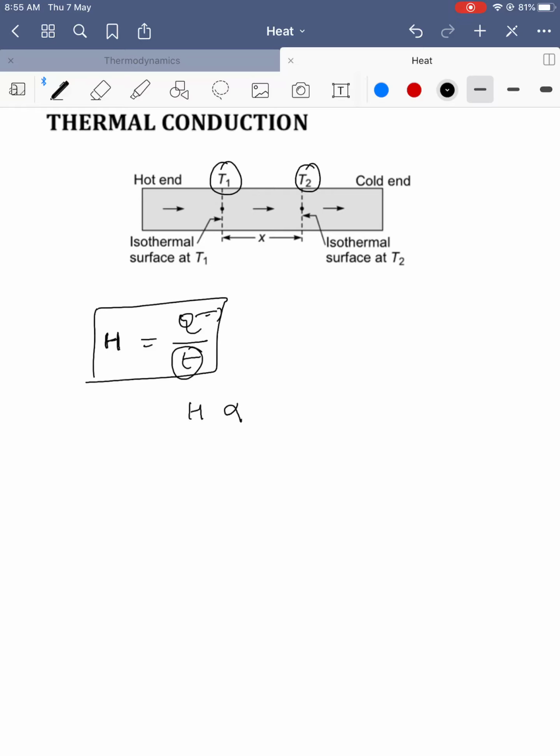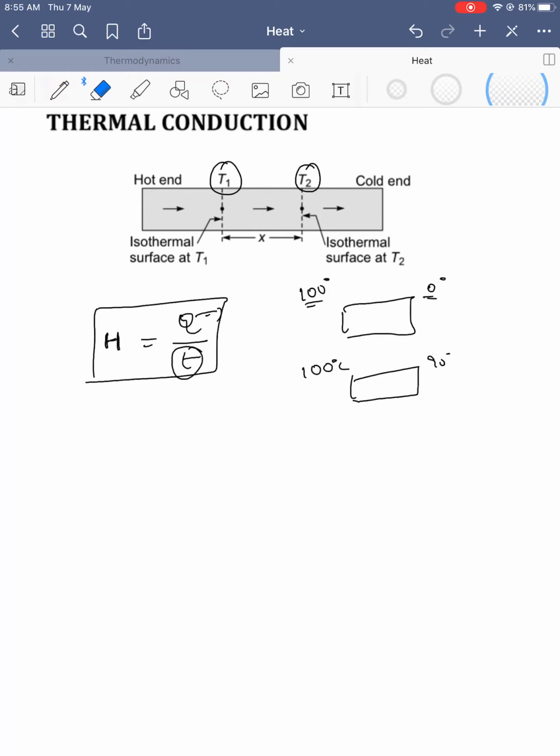If T1 is far greater than T2, take two objects, one at 100 degrees Celsius and 0 degrees Celsius, and another at 100 degrees Celsius and 90 degrees Celsius on the other end. Where will heat transfer be more? At 100 degrees Celsius and 0 degrees Celsius. That's where heat tries to transfer more swiftly, I meant to say quicker. So heat flow rate is proportional to the temperature difference, delta T.